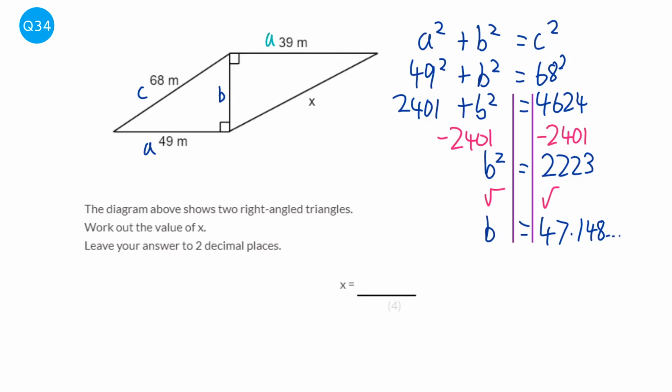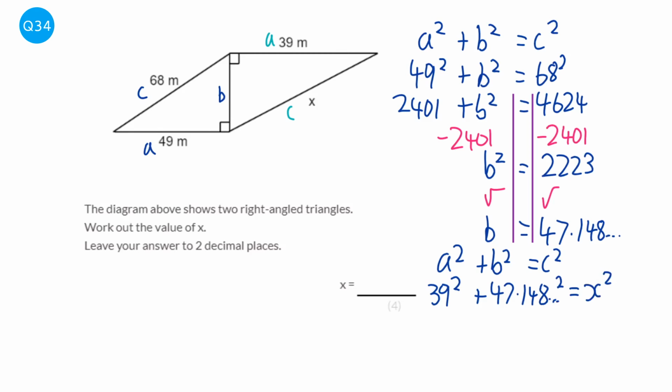Okay, we're now looking at the second diagram, and this time we're going to have A, we've got our B, and we're going to call X the C. So it would be a squared plus b squared equals c squared, but this time a is 39. B we are given as 47.148, we've just worked that out. And we're looking for c, in fact we can call it x now.